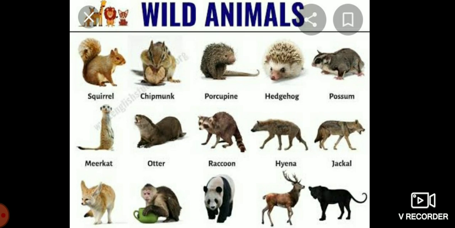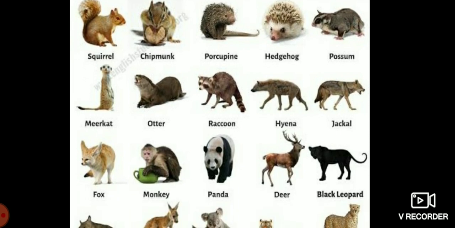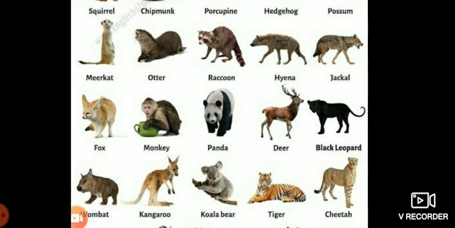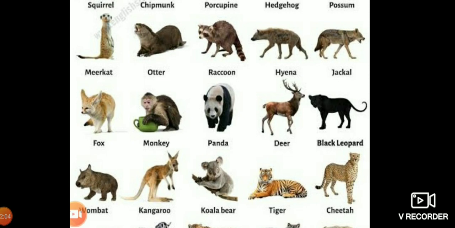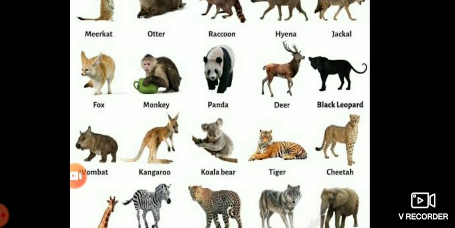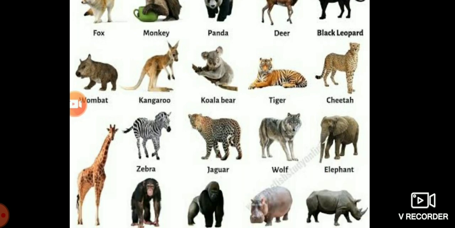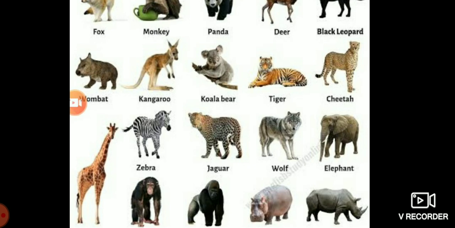chipmunk, porcupine, hedgehog, then possum. You see, meerkat, otter, raccoon, hyena, jackal, fox, monkey, panda, deer, black leopard, kangaroo, koala bear,